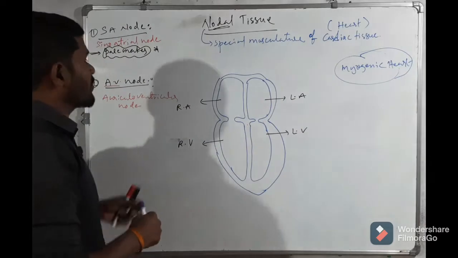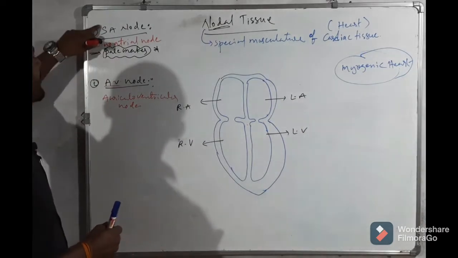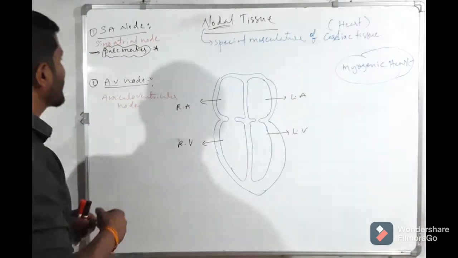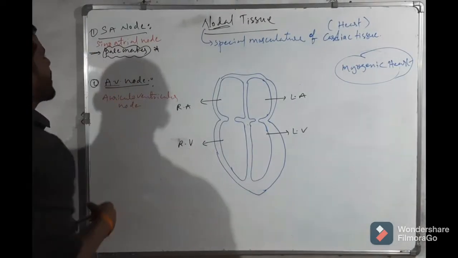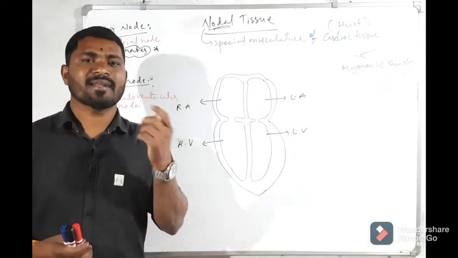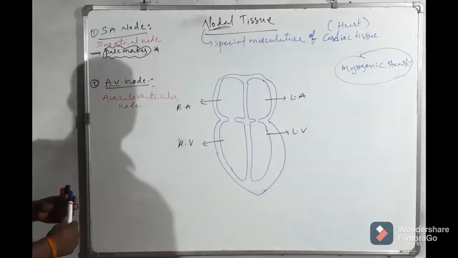So the main pacemaker, the SA node of the heart, can generate action potential itself. Action potential means a little bit of electricity.